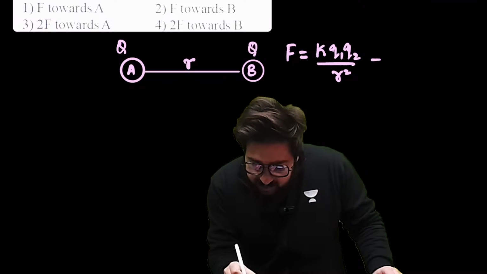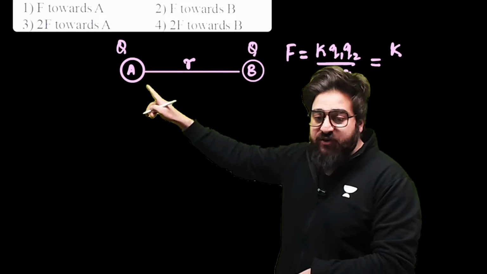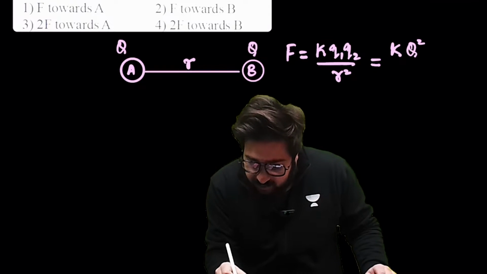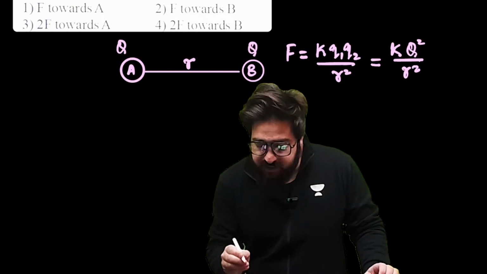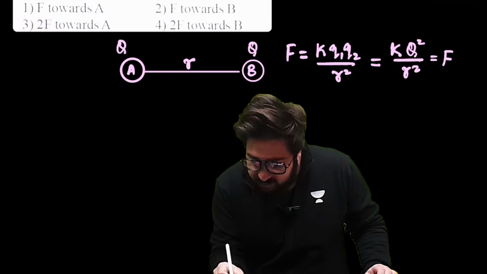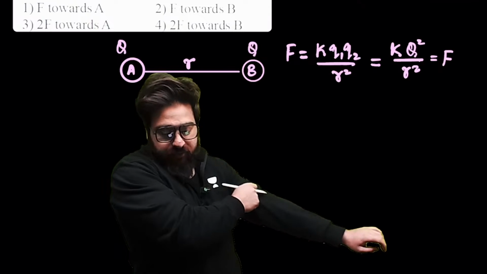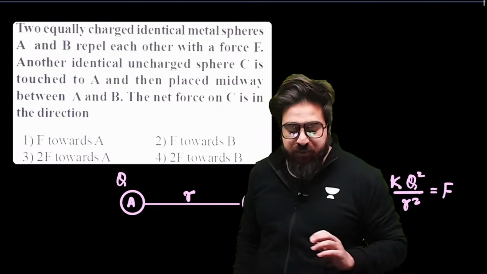Now, my dear friends, I can directly write over here, this is K. What is the charge on the first sphere? That is Q. Charge on the second sphere, that is also Q. So I can say K Q square divided by R square over here. So this is the force over here, let's suppose F, K Q square divided by R square. Okay. Now, let's read the second part of the question.